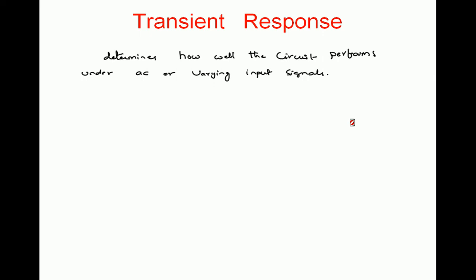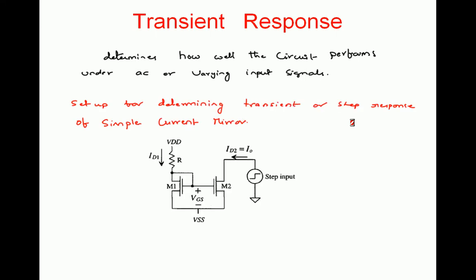Now we are going to perform the transient response of a simple current mirror. For a simple current mirror, at the output side we place a step input. Generally the aim of a simple current mirror is to give an identical current at the output side as the input current, or some multiple of the input current depending on the aspect ratios.